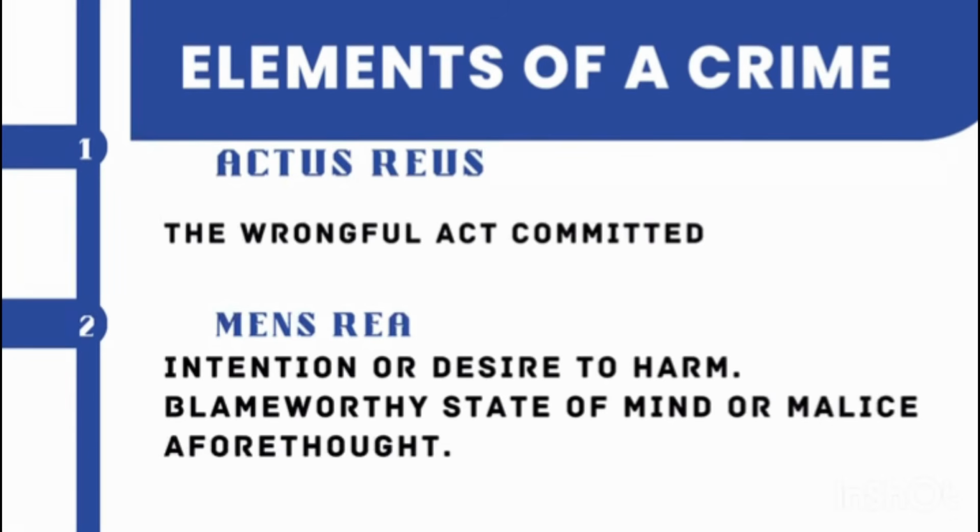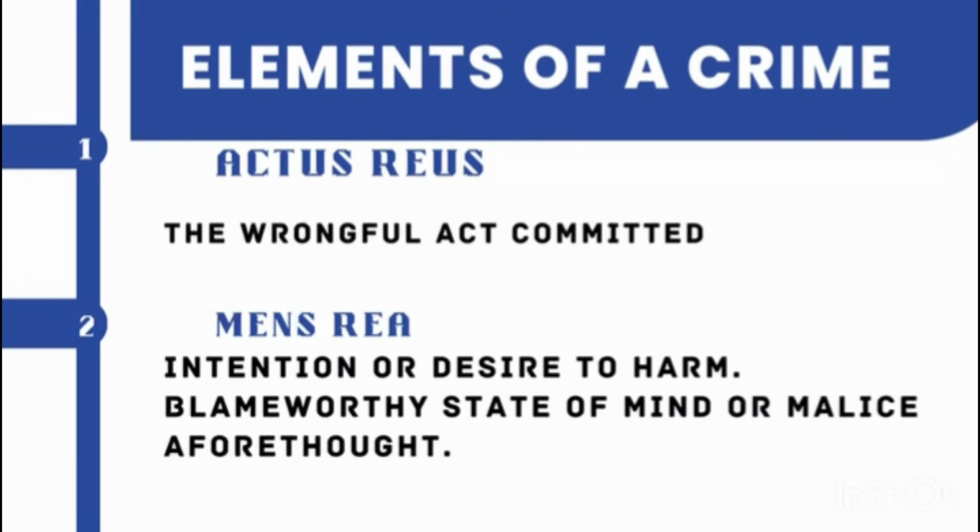The first one is the actus reus. This is a Latin word. Actus reus and mens rea. These are the 2 elements of a crime. When these are there, the court will say this is a what? A criminal offense, and it's not a civil one.